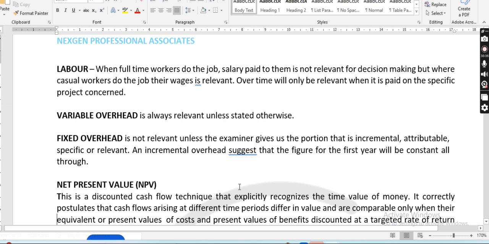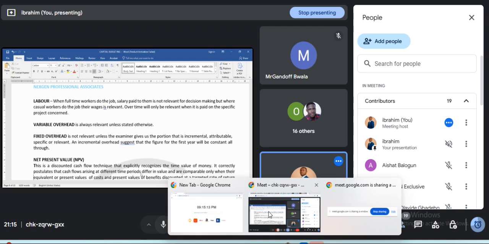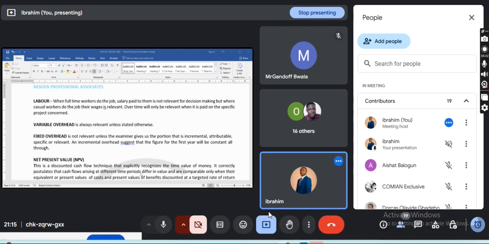Labor: when full-time workers do the job, don't forget that we do full-time. There is a commitment that they will be paid salary at the end of the month, right? It is not relevant because whether you go for this project or you don't, you will pay them at the end of the period.